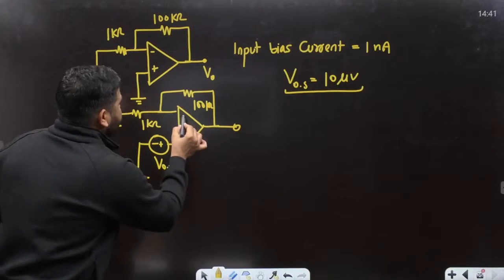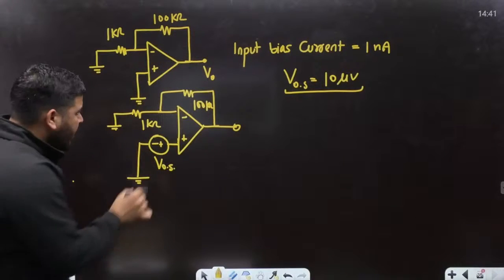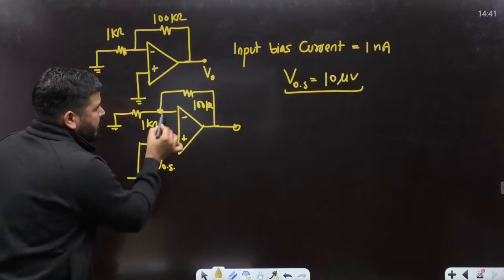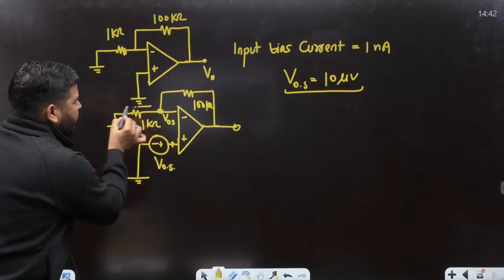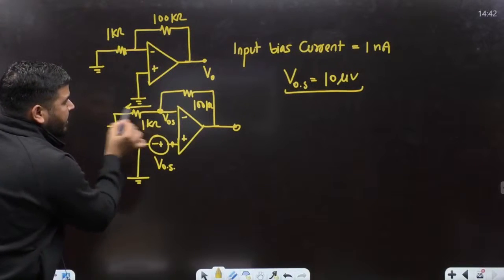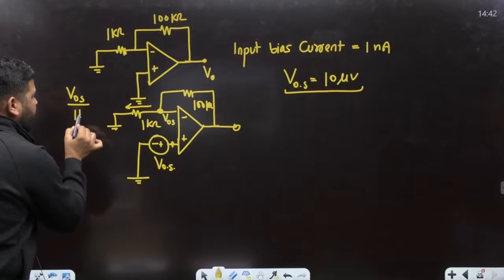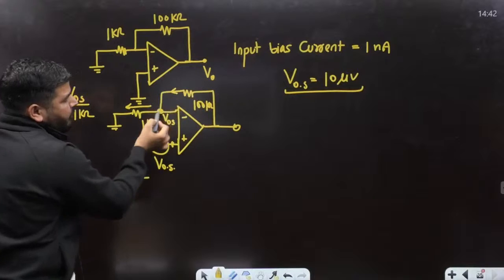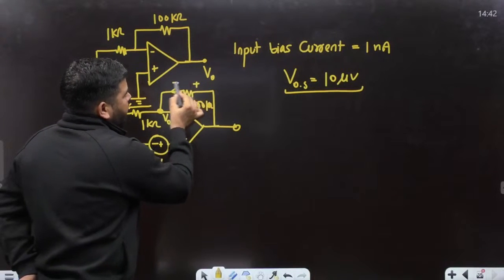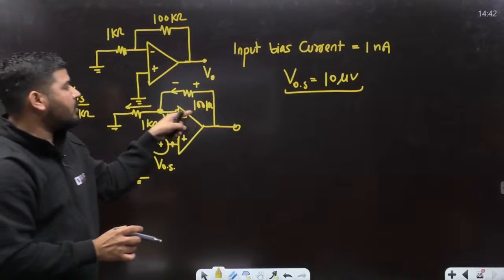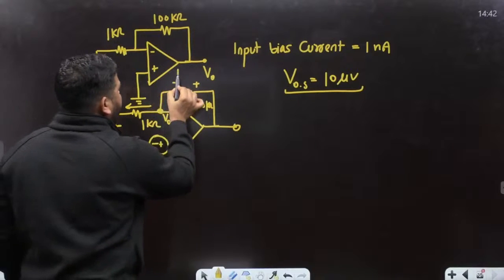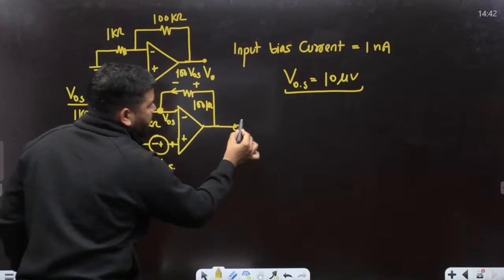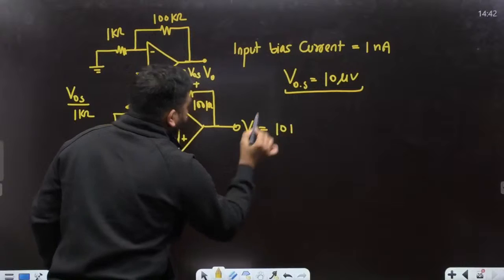This is negative, this is positive, so there is a negative feedback working. The virtual short concept is applicable here. This point is VOS, so this point will also be VOS. The current is VOS minus 0 divided by 1 kilo ohm, so VOS divided by 1 kilo ohm. The op-amp will not provide this current, so it entirely comes from this side. The voltage drop is this current into 100 kilo ohm, so 100 times VOS. This point is VOS and this voltage is 100 VOS, so V naught will be 101 VOS.